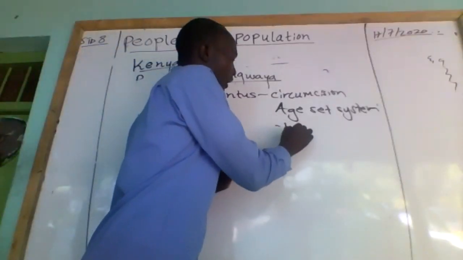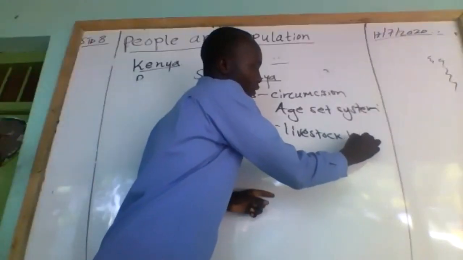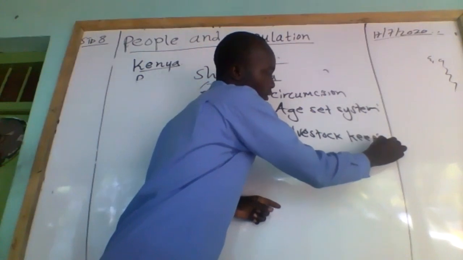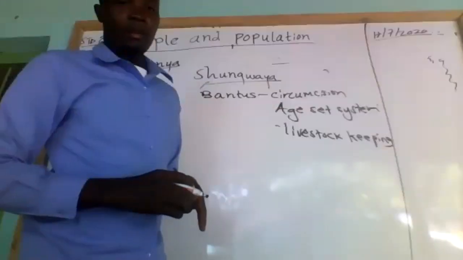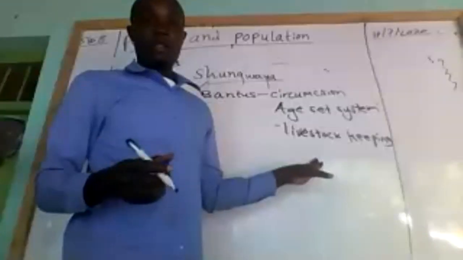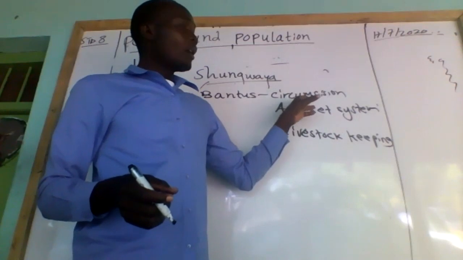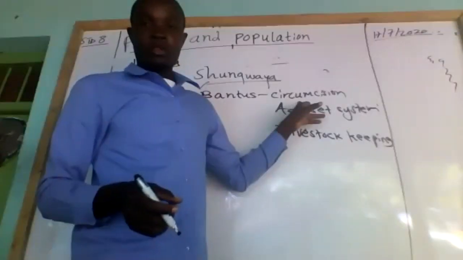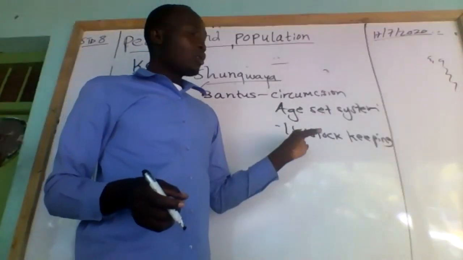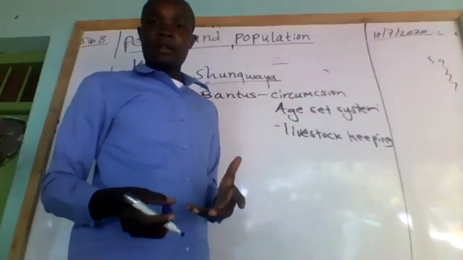So the Bantu borrowed the art of livestock keeping from the Kushites. They also borrowed the age-set system, and initiation or circumcision of male children. Then on the other hand, the Kushites borrowed some cultural and economic activities from the Bantu.